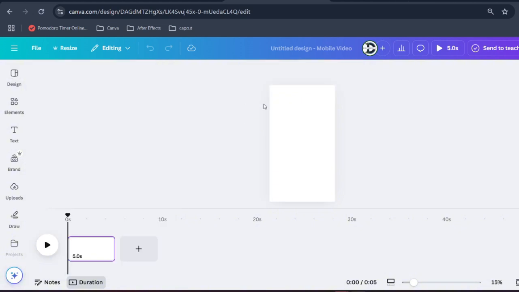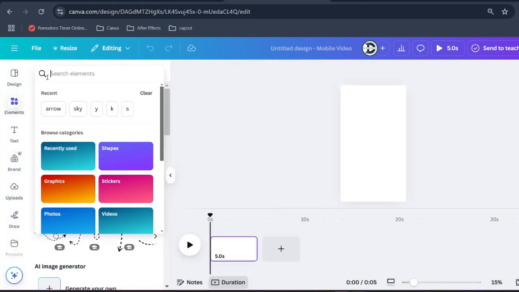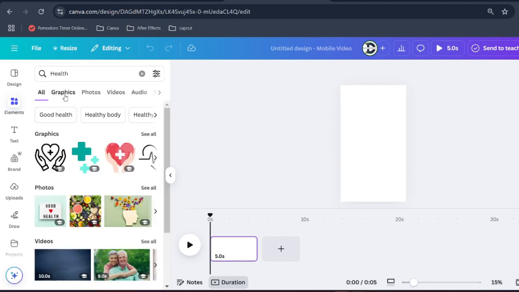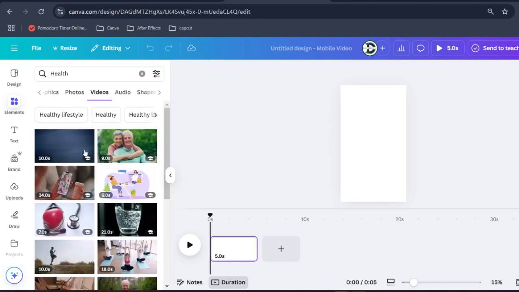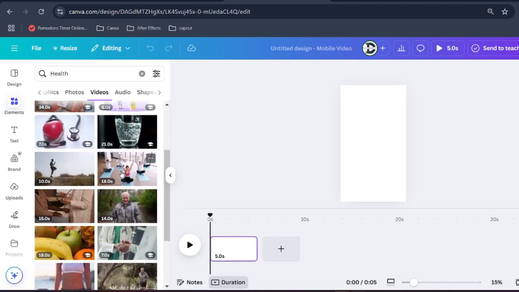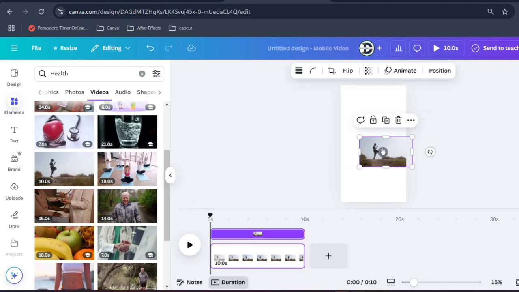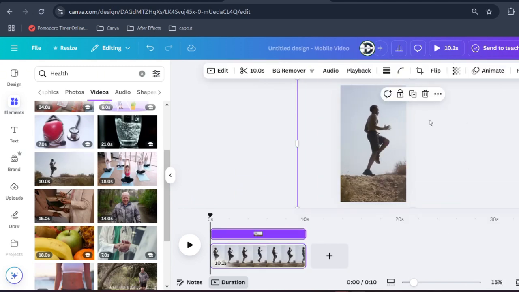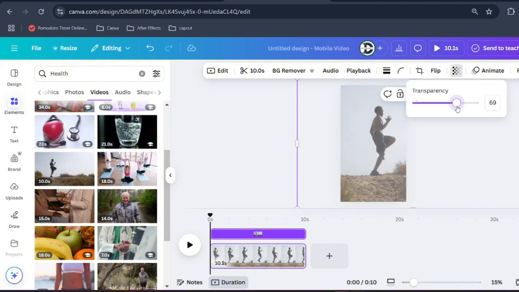Then go to Elements and search for your topic so that we can use video for it. Go to Video section. Select which you think matches with your topic. And drag it to your project. Resize with the video. You can also change the transparency of the video as well.